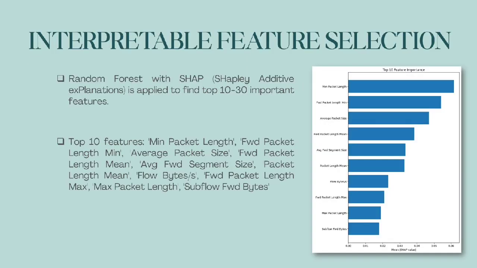To identify the most important features, we use random forest with SHAP analysis. SHAP stands for Shapley Additive Explanations. It helps explain how different features contribute to model prediction. Some of the most important features were minimum packet length, average packet size, flow bytes per second, packet length mean, and maximum packet length. Selected features help reduce complexity, improve training efficiency, and enhance model interpretability.